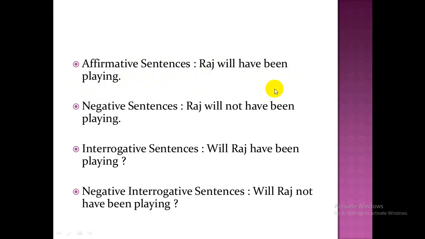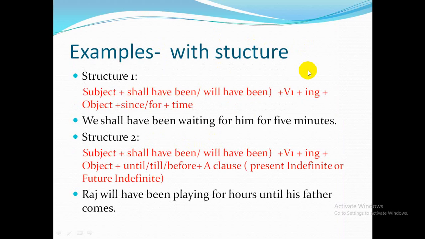Raj will have been playing. Raj will not have been playing. So the work will not be continued, look here. By this we can understand that the work is going to be continued at that time. Will Raj have been playing? Will Raj not have been playing? According to the structure, all these sentences have been made. Now let's see the next thing.